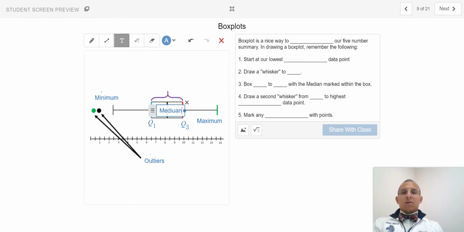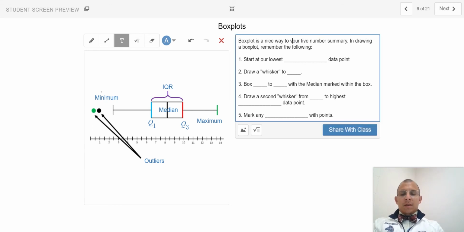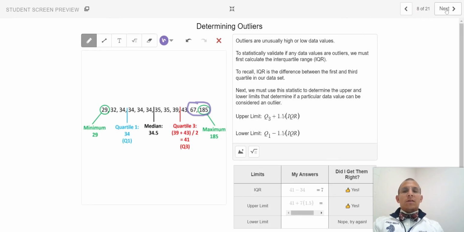The solid black bar is going to represent our median, and our curly brace encapsulates what you should recognize as the interquartile range. And box plots are a nice way to visualize our 5-number summary that we had conveniently expressed here.